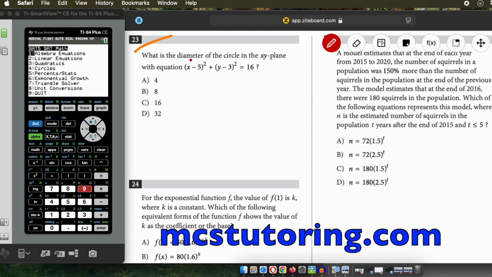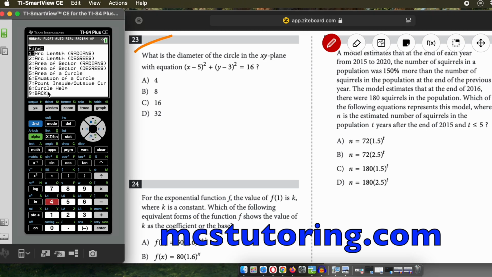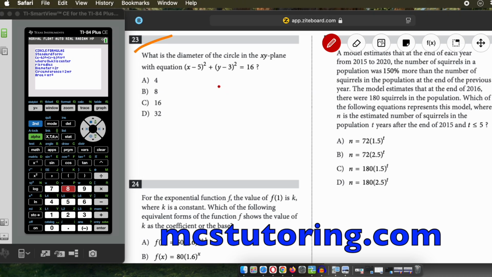Okay, so for this question here, what is the diameter of the circle in the xy plane with the equation x minus 5 squared plus y minus 3 squared equals 16? So for those unfamiliar with circles, I'm going to go to the circle menu. And now I have a circle help. I just added this, I'm not kidding, just an hour ago. So it has this form, right? X minus h squared plus y minus k squared equals r squared, where h comma k is the center, r is radius. Okay, so we've got r squared equals 16.